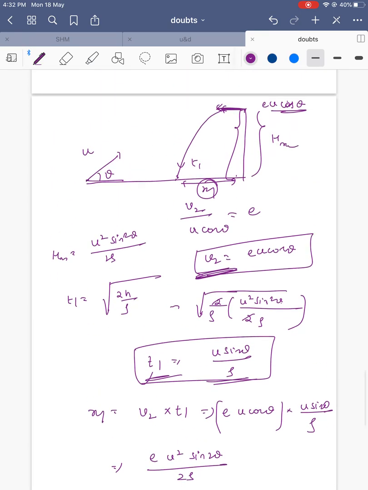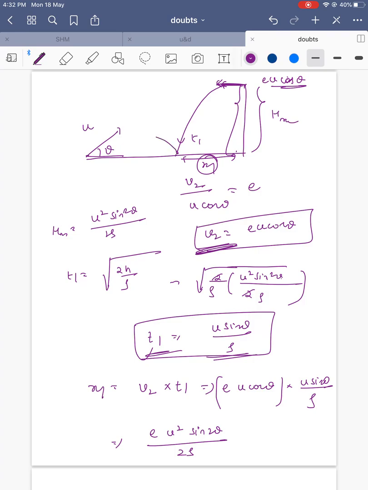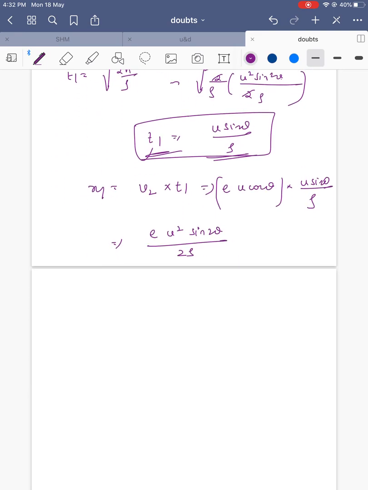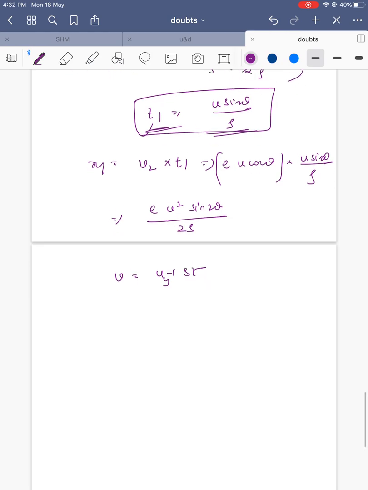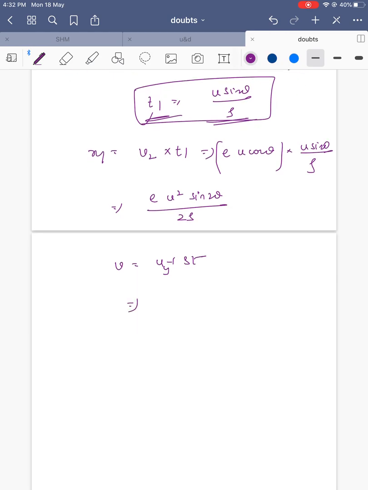After that, x2. To calculate x2, we first need to know the vertical velocity after t1 seconds. v equals uy plus gt. Uy is 0 initially, plus g into the time, u sin theta by g.